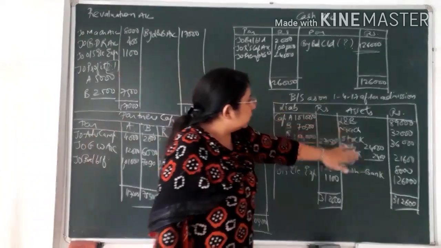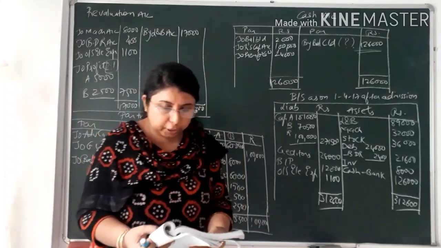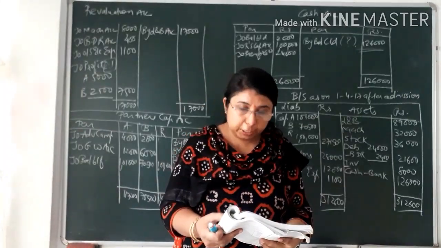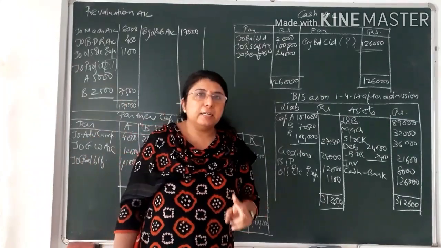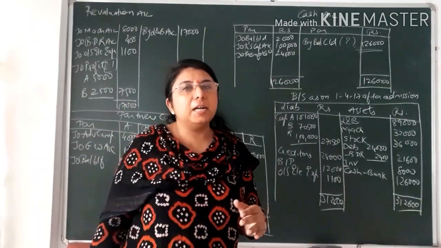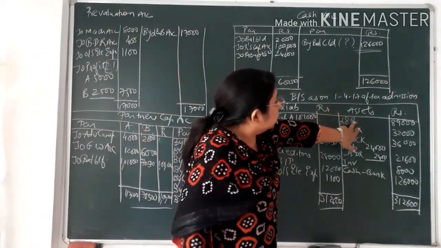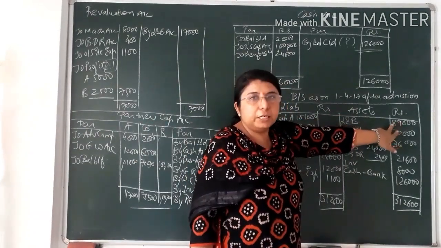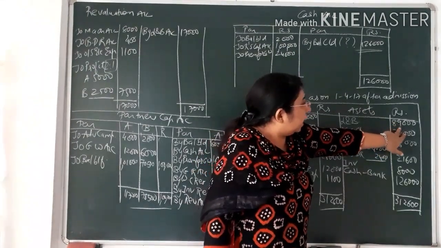Now looking at the asset side, land and building value. See, land and building in the old balance sheet, in the question, is given to you as 72,000. Now from that value, in the second adjustment you can see that the land and building value is increased by rupees 17,000. So over here I have written the increased value. So 72,000 plus 17,000 would come to 89,000.